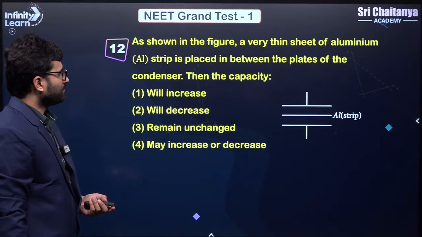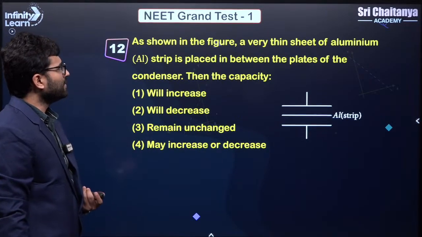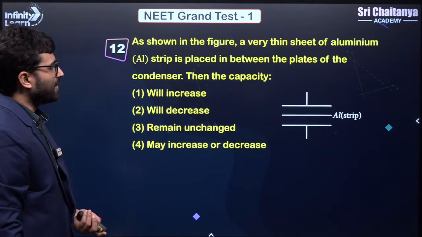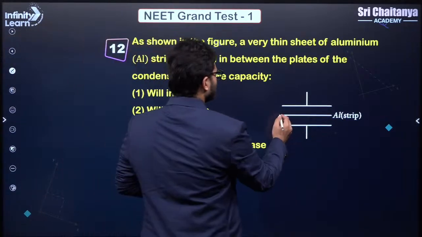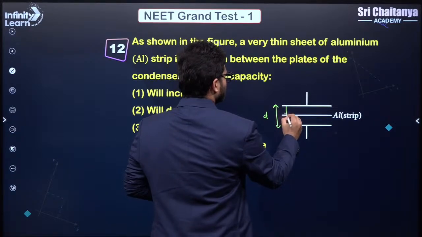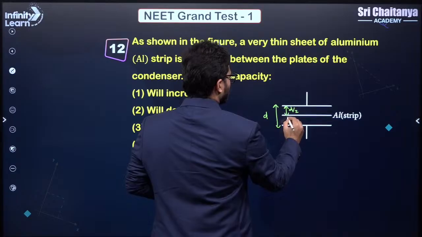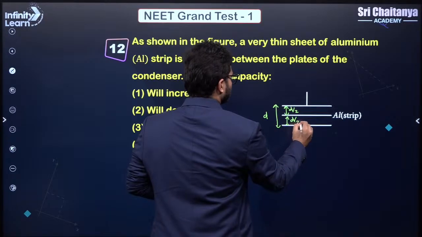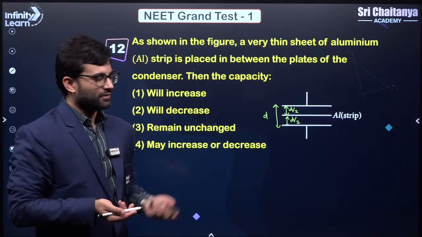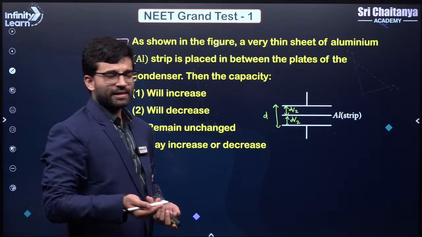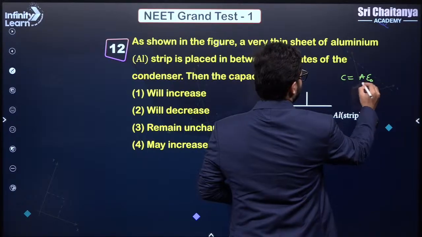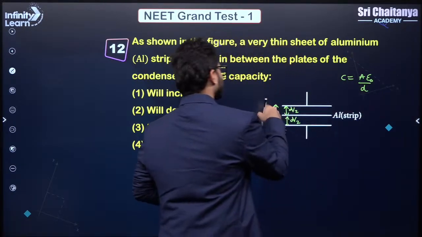Next question. As shown in the figure, a very thin sheet of aluminium is placed in between the plates of the condenser, then the capacity is. So again a very simple question. Let's say this distance is d, so this is d by 2 and this is also d by 2, correct? Before inserting this aluminium strip, let's say the capacitance was C. So C is nothing but A epsilon naught upon d, which is the distance between them.